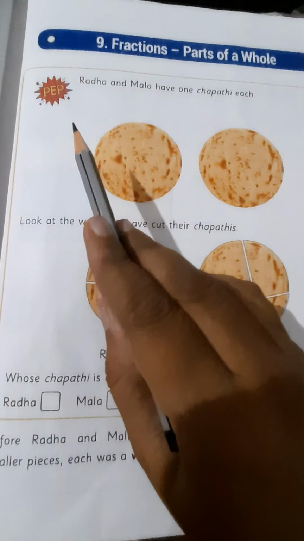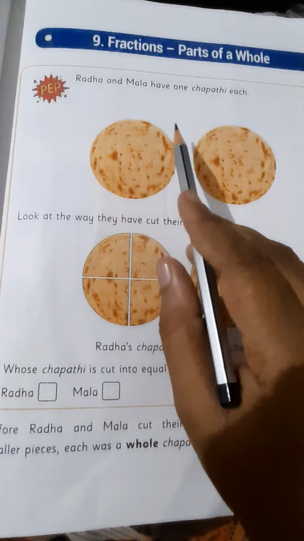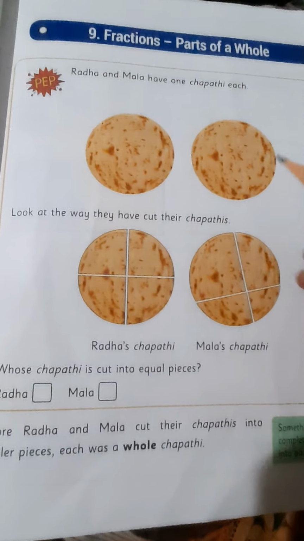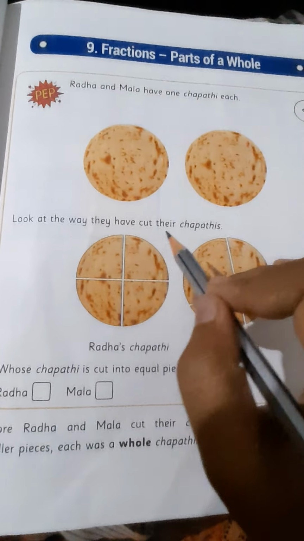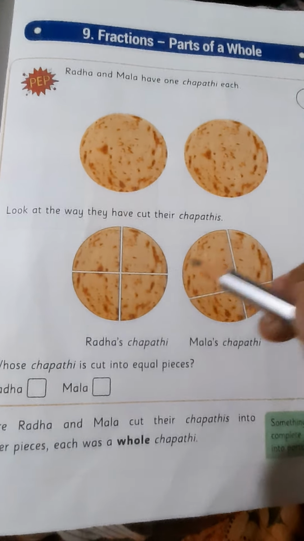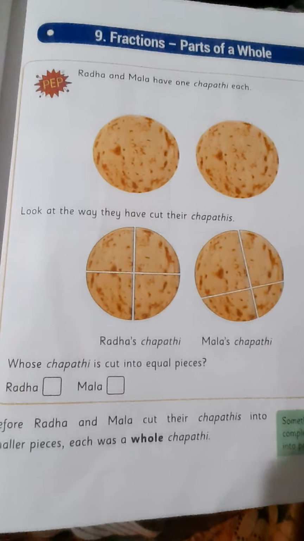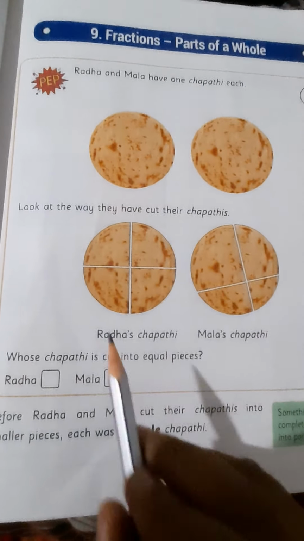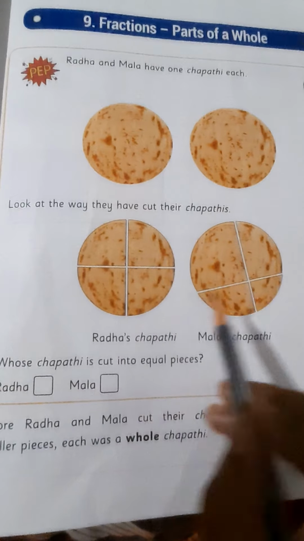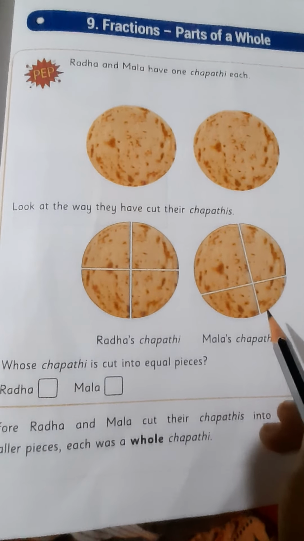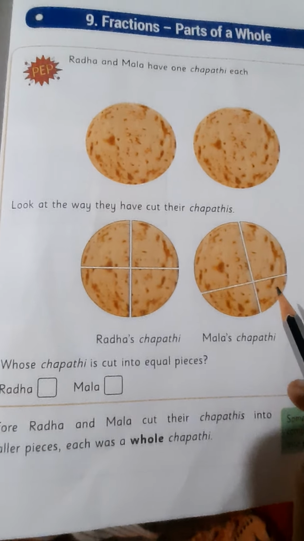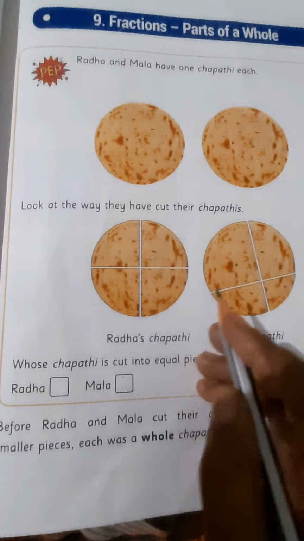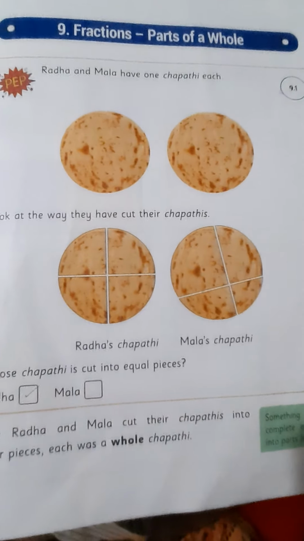So you're given an activity, children. Radha and Mala have one chapati each. Look at the way they have cut their chapatis. Check Radha's chapati and Mala's chapati. Whose chapati is cut into equal pieces? Radha's chapati.